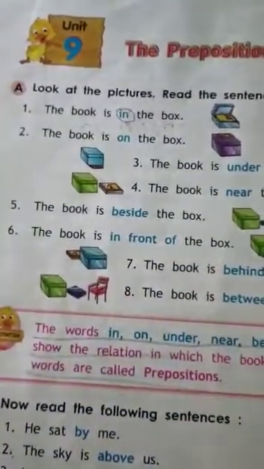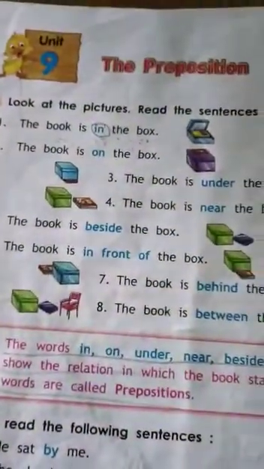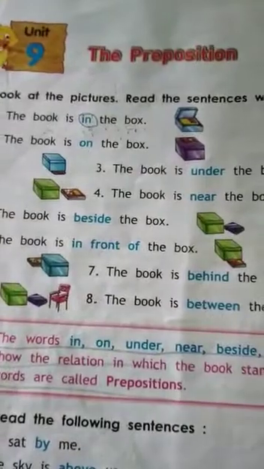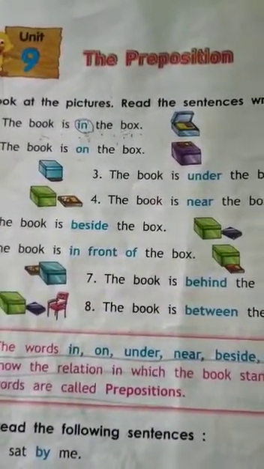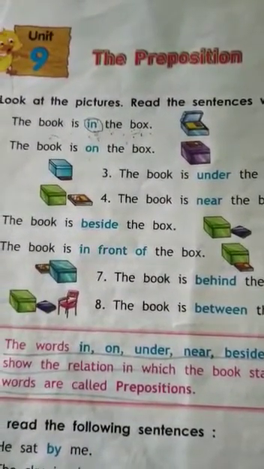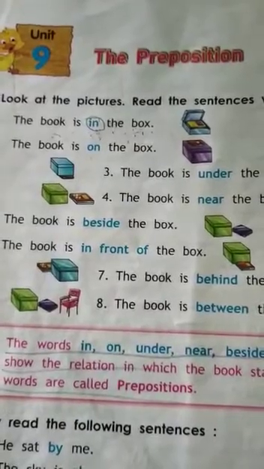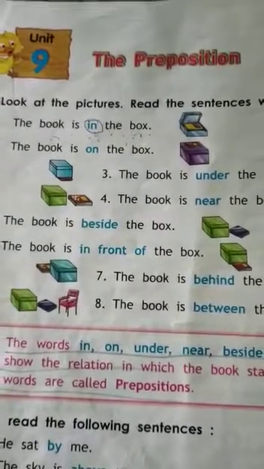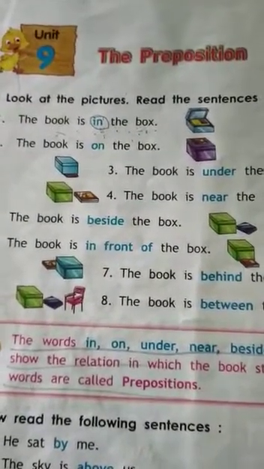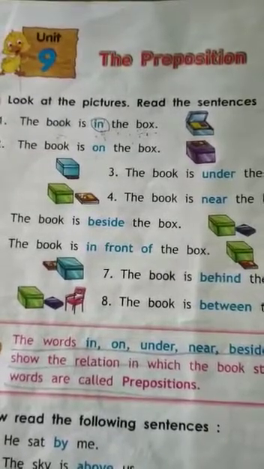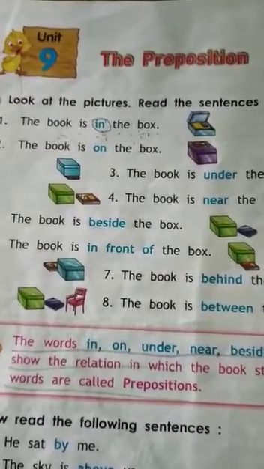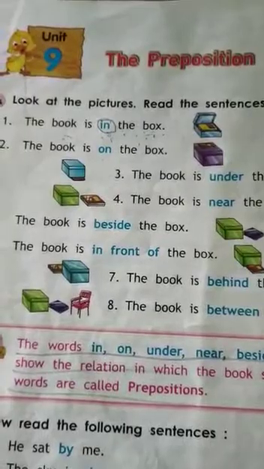And students, here we will learn about the two types of preposition, that is preposition of place and preposition of time. Prepositions of place are words like in, on, under, near, beside, above, in front of, by, with, behind.